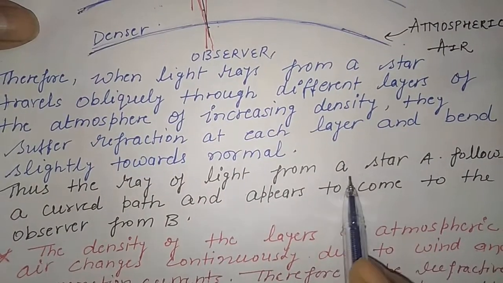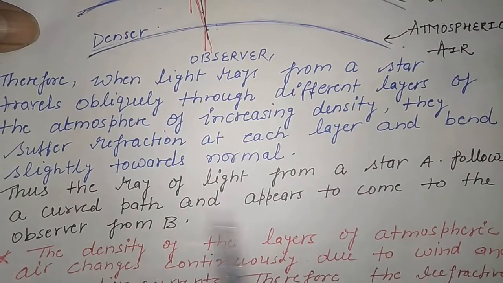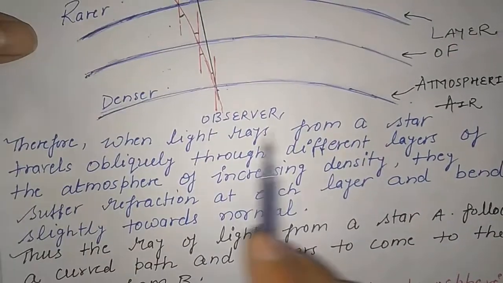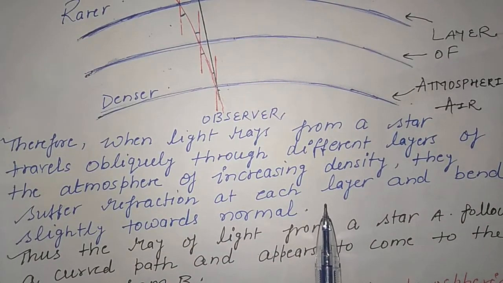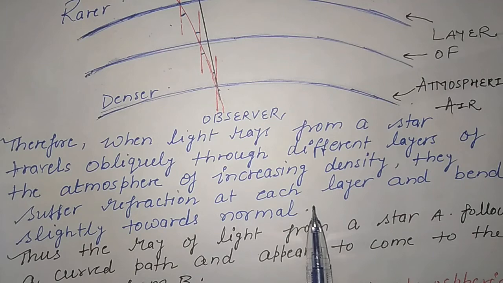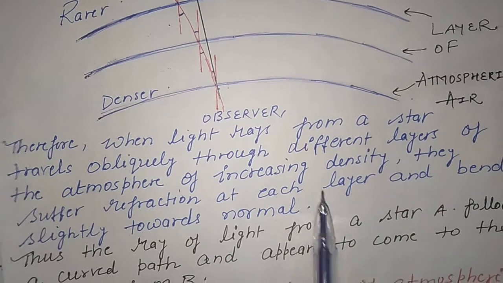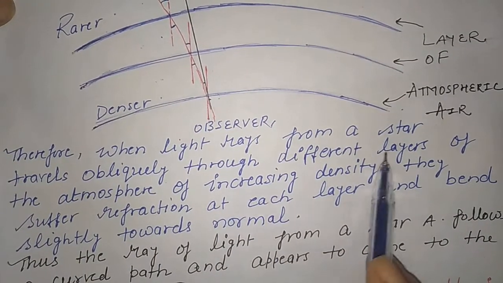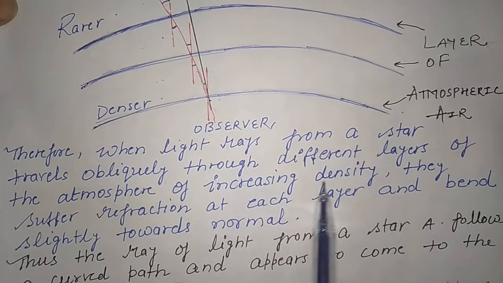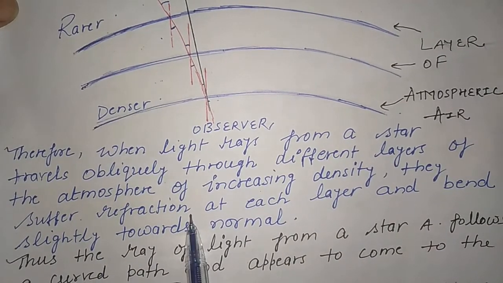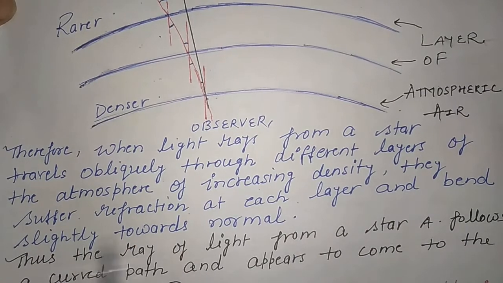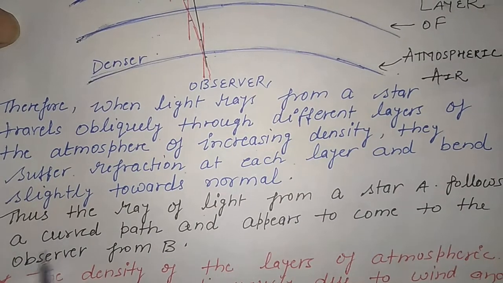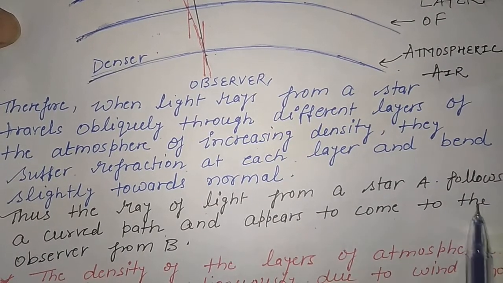So this is the complete phenomenon of why the star appears to be higher than its actual position. When light rays from a star travel obliquely through different layers of the atmosphere of increasing density, they suffer refraction at each layer and bend slightly towards the normal. Thus the ray of light from star A follows a curved path and appears to come to the observer from B.